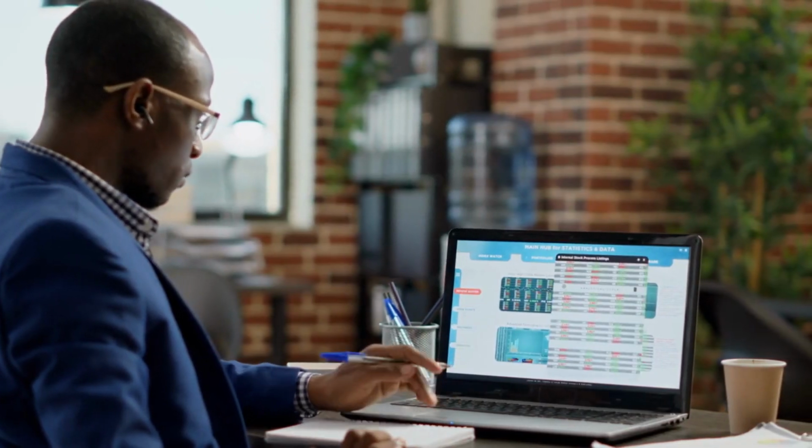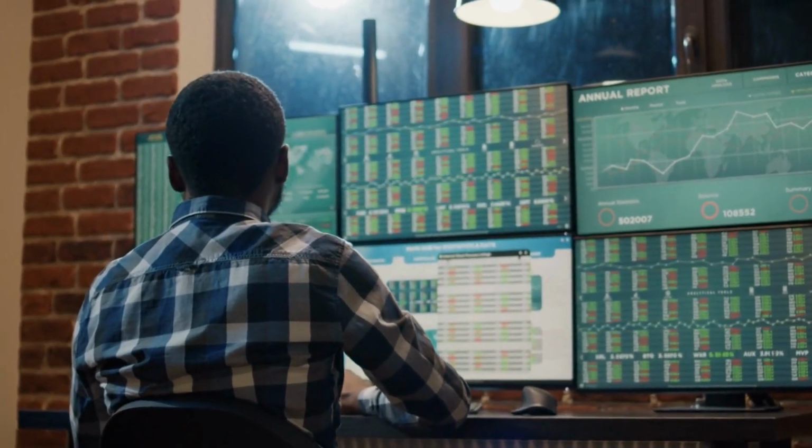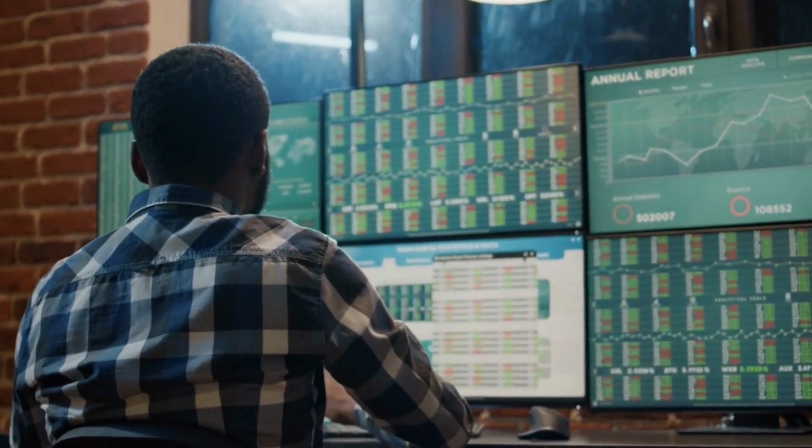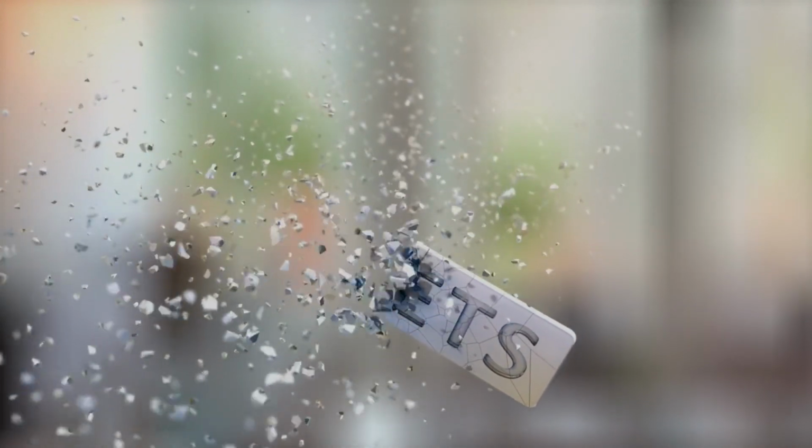Consider index funds or ETFs. These investment vehicles offer diversification by tracking a specific market index. They can be a cost-effective way to gain exposure to a broad range of assets.